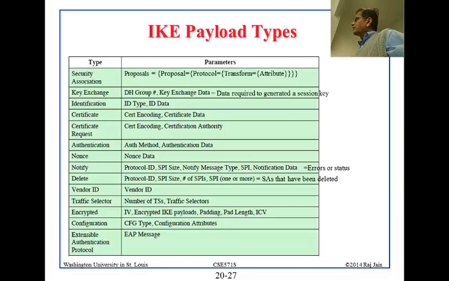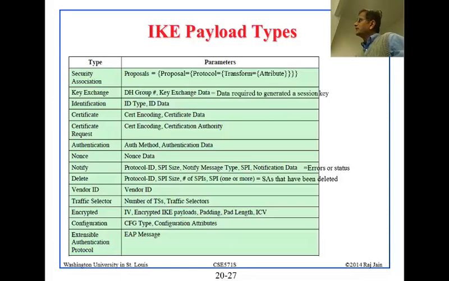In the certificate request, you put what CAs you know about. You just put the CAs and then they have to provide a certificate from one of those CAs. Authentication. So this is that auth thing. How do you authenticate the other side? Nonce, notify, delete, notify for any of those alerts. Delete this SPI. Vendor ID, traffic selector, encrypted. So these are the things that we have seen before. When you want to send these, you put that type in the front so they know that this is a selector, this is a configuration, this is encryption.